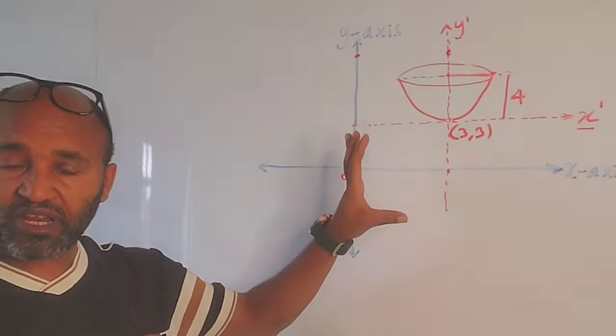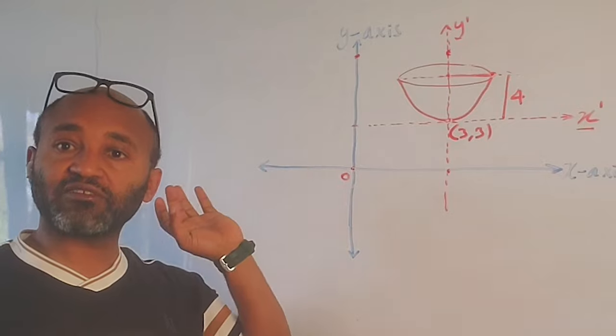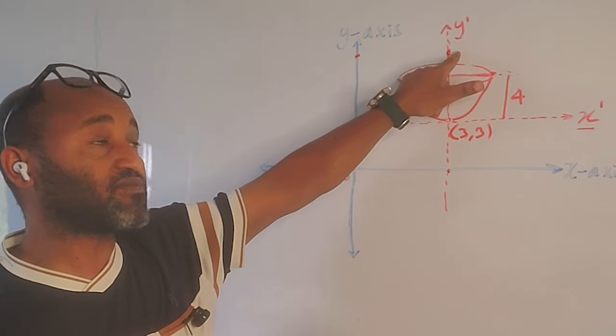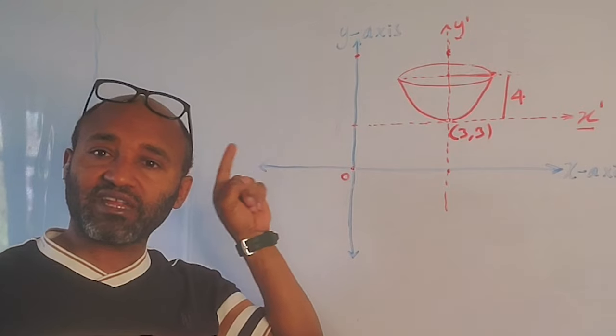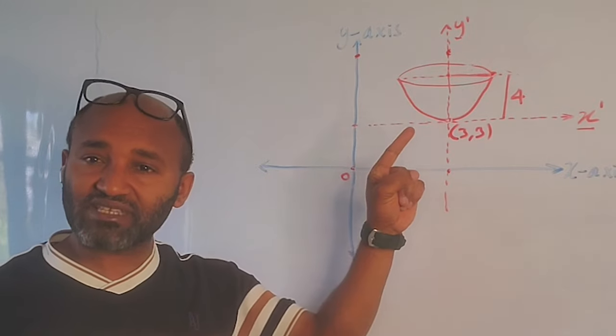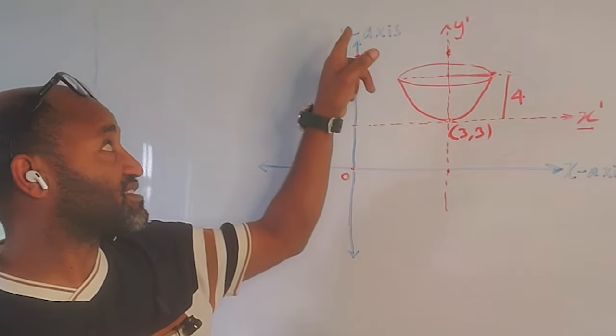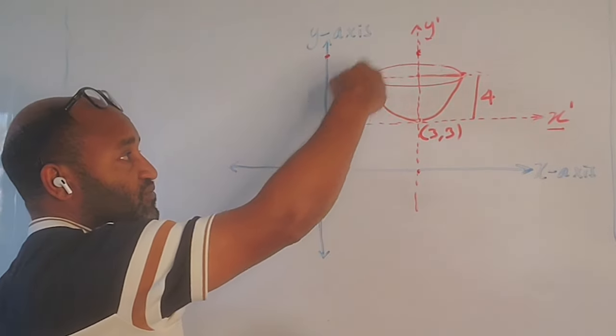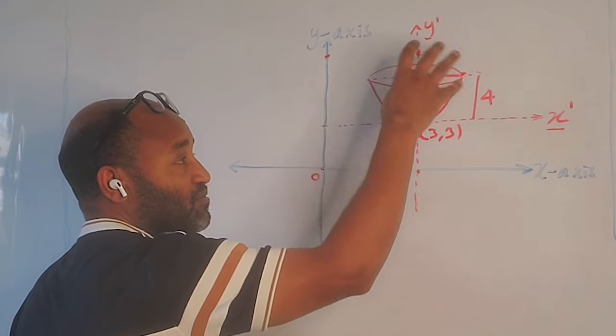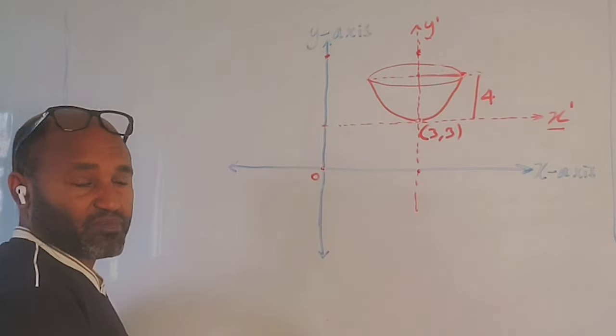What do we see? What were we first asked? The coordinate of the receiver. The receiver is at the focus. So the coordinate of the focus, the coordinate of the receiver, with respect to x, y. But first, what do we have to find? We have to find the equation of the parabola with respect to x prime, y prime.